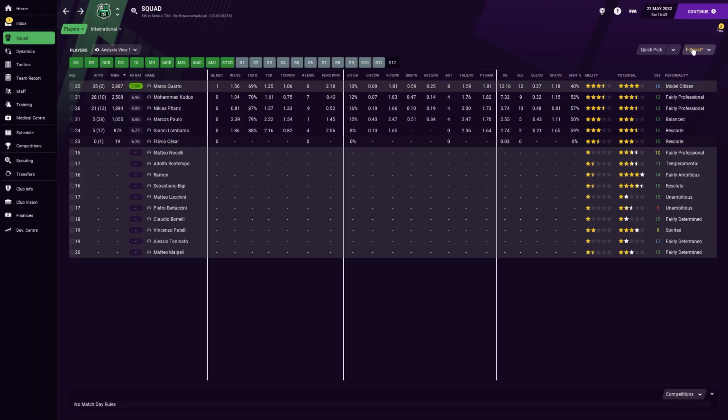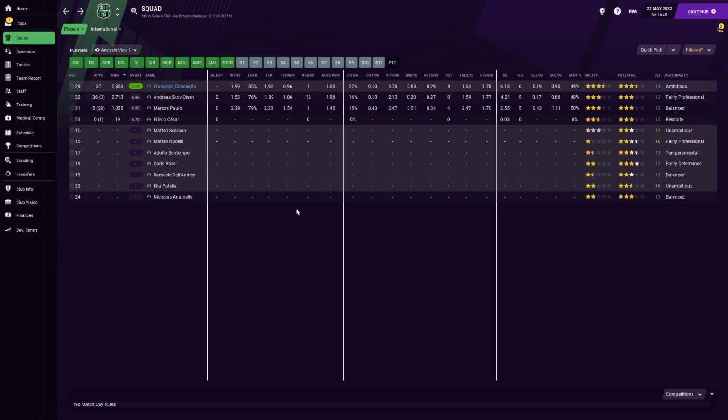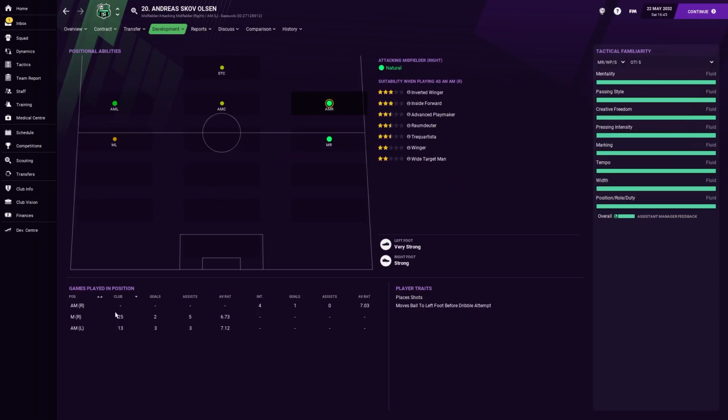Right, let's look at the left-hand side and the right-hand side now. So left side is a bit of a weird one, and we have to be careful, because Skov Olsen, despite playing there for the second half of the season, I mean, look at the difference in his performances being on the left to the right. Now, he actually got 7 goal contributions on the right and 6 on the left, but he did the latter in nearly half the time. That is definitely noteworthy for me.